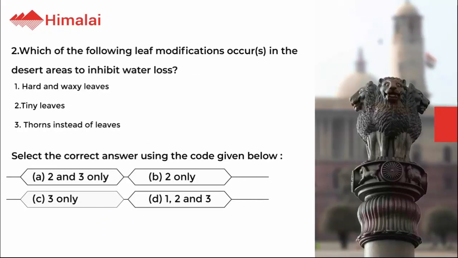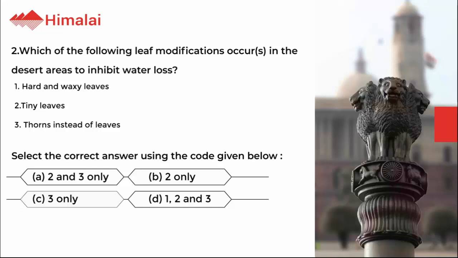Question number 2. Which of the following leaf modifications occurs in the desert areas to inhibit water loss? 1. Hard and waxy leaves. 2. Tiny leaves. 3. Thorns instead of leaves. Select the correct answer using the code given below.